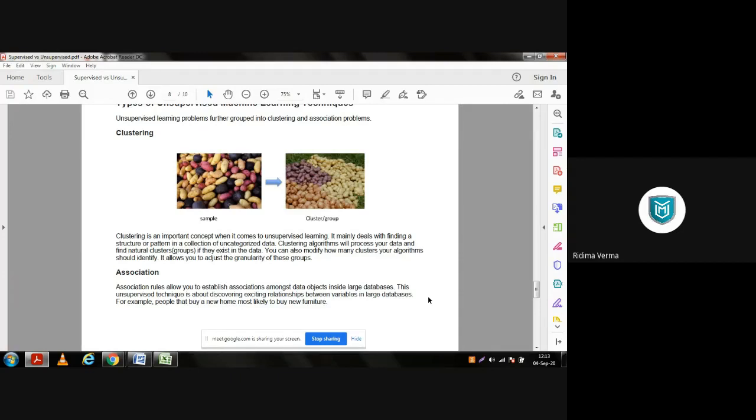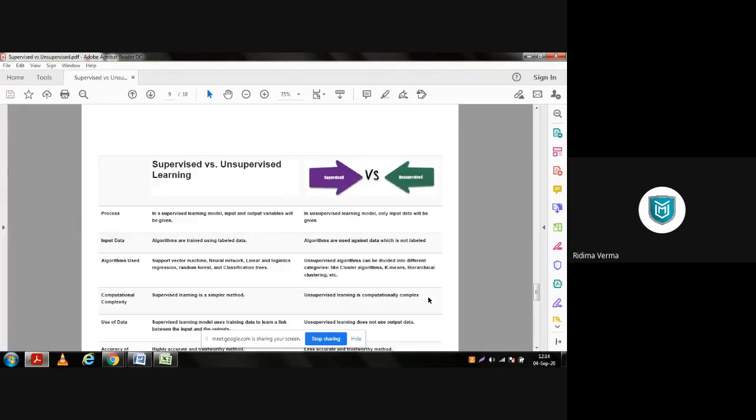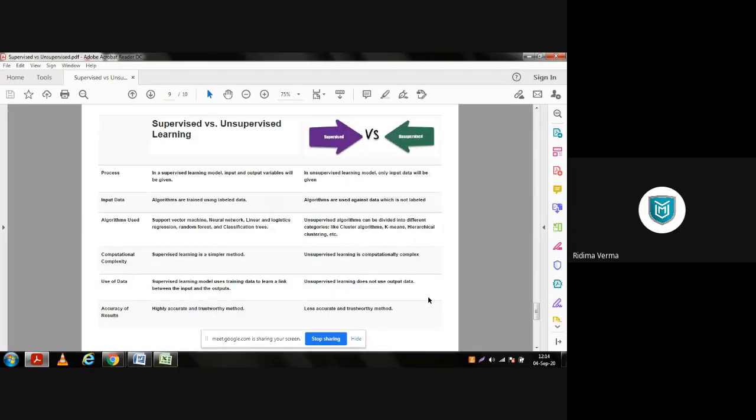So certain rules are set for every kind of problem, every kind of situation, to obtain the most output of that particular situation. So these were the types of unsupervised learning. Further, we'll see the differences between supervised and unsupervised learning.